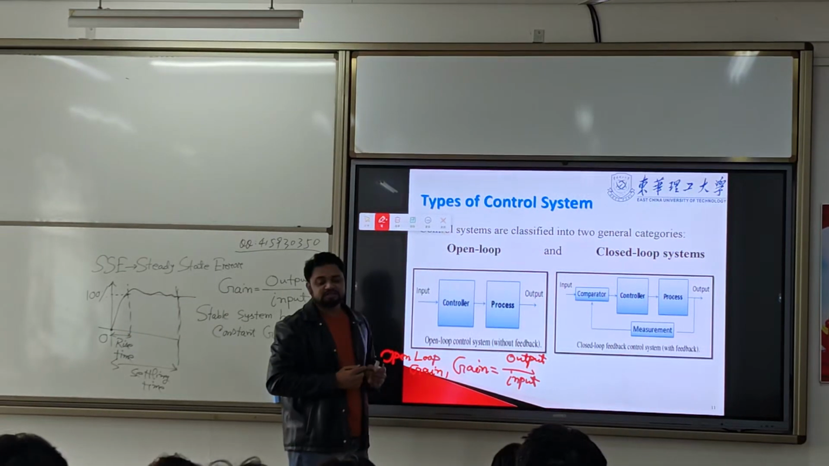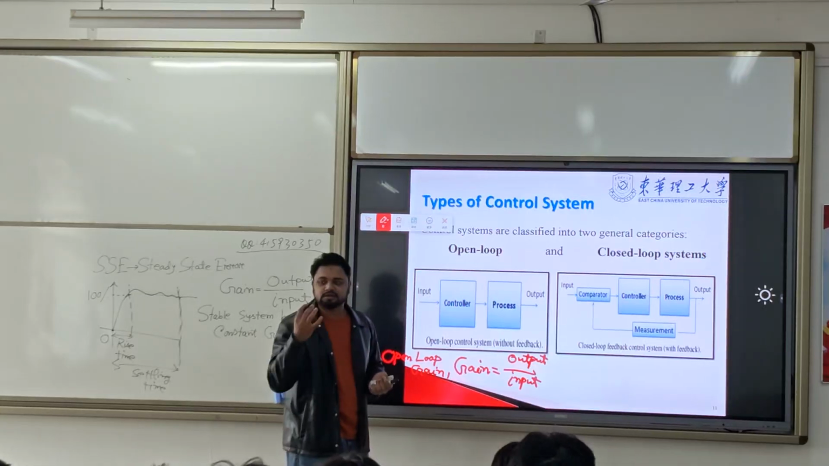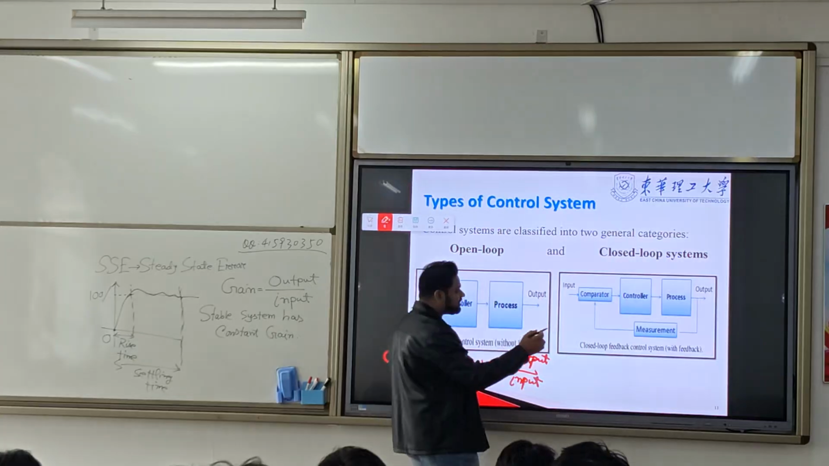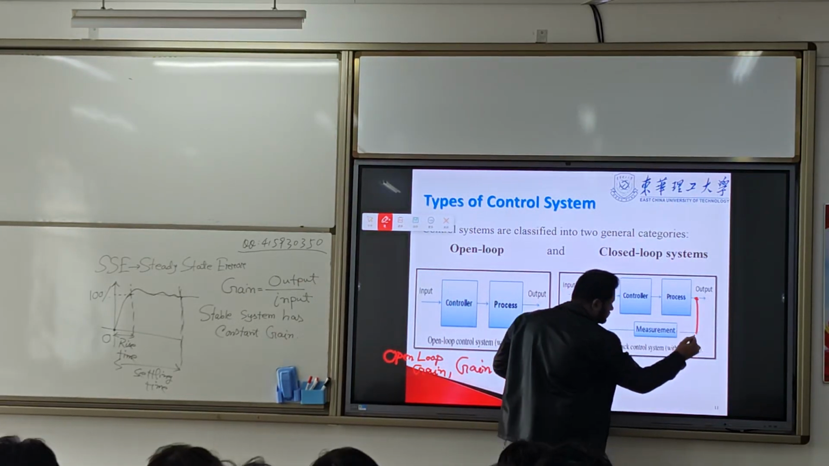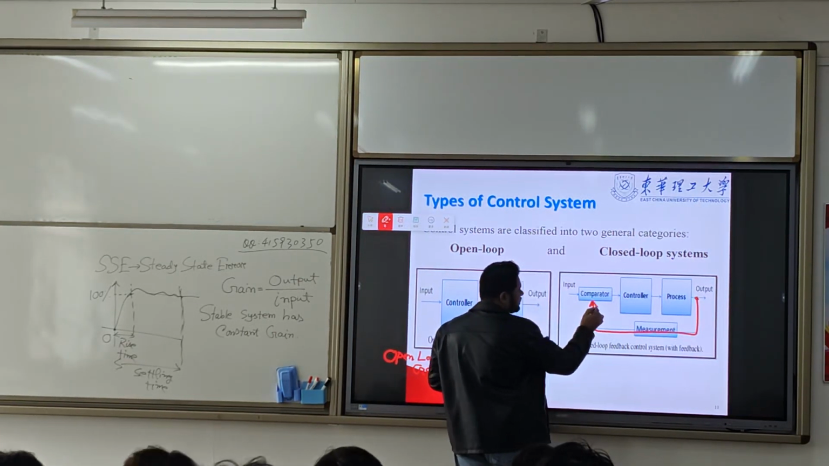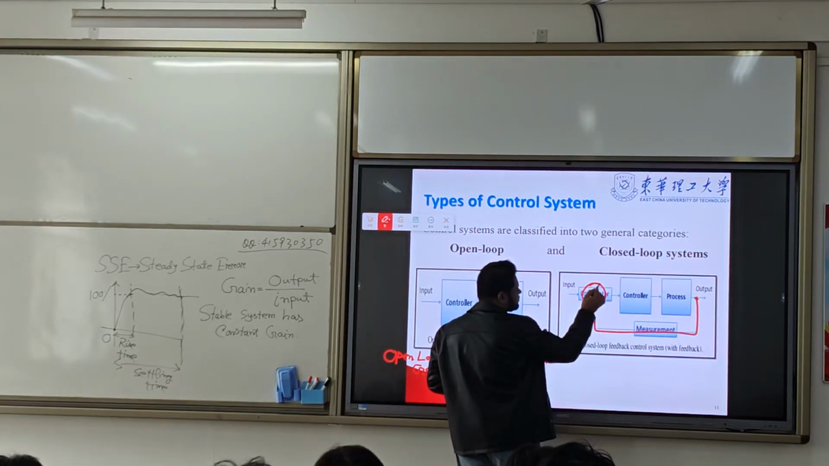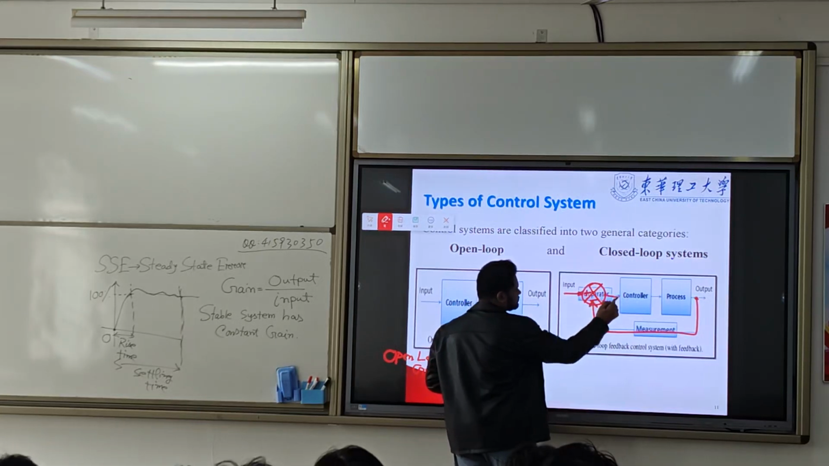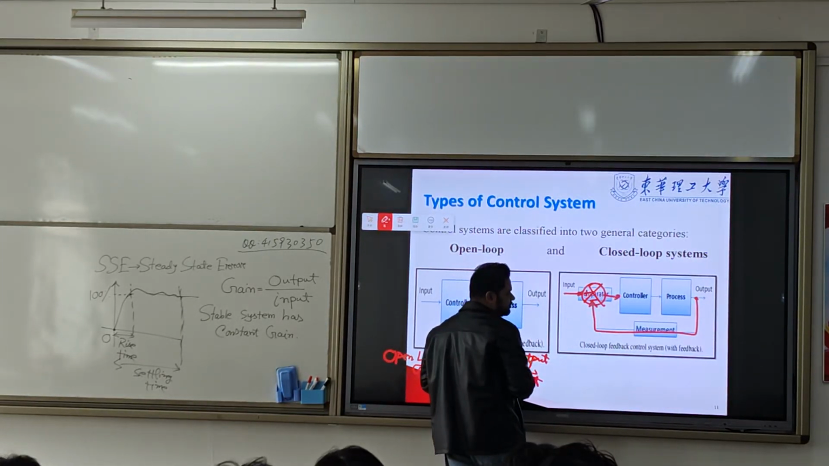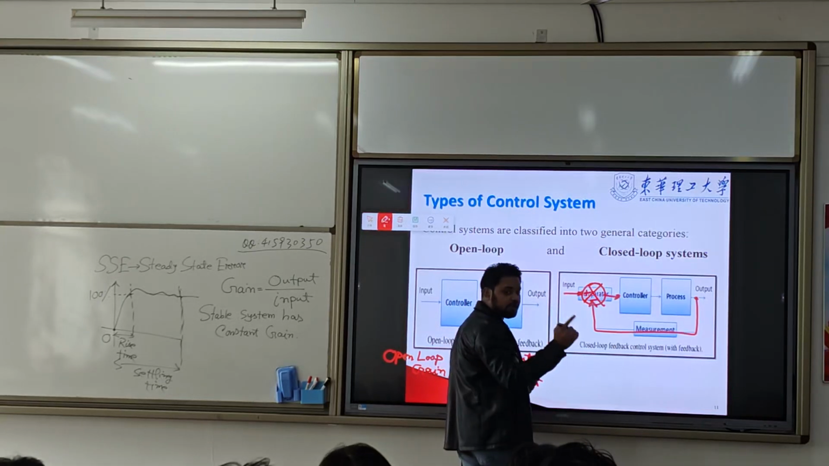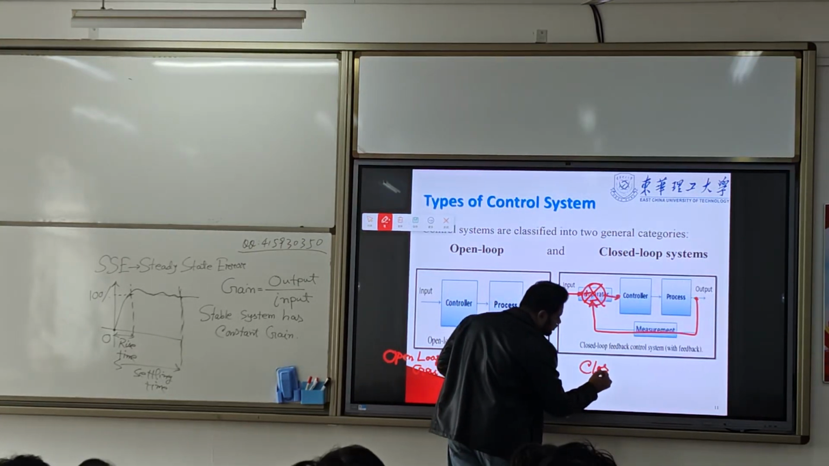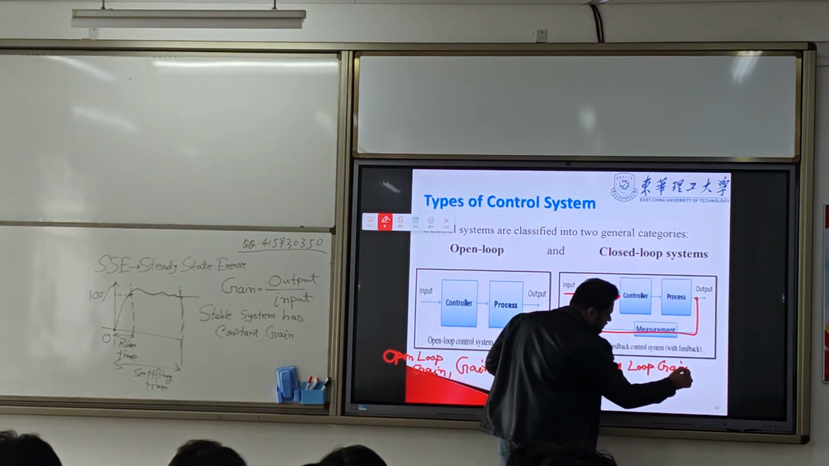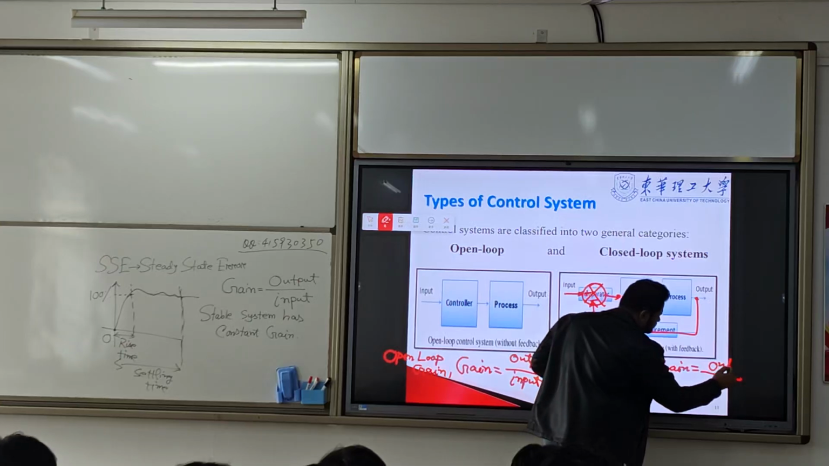So in the closed loop system we have the same thing, controller, process, input, output, but there is a feedback here. And we use a comparator. Comparator is this. We already have seen that. So the gain that we get here, that is called closed loop gain. The same, output by input.